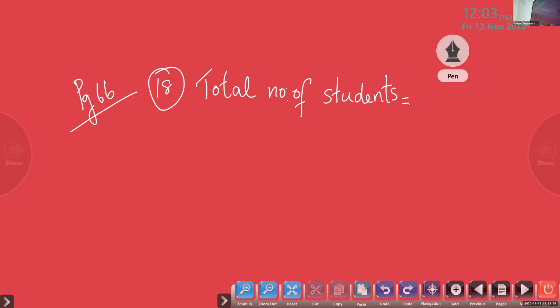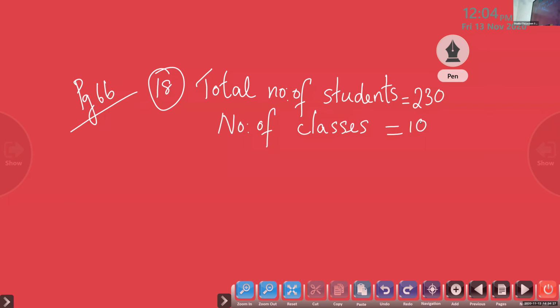So the number of students is 230. 230 students are there. And number of classes is equal to 10. Christo, are you writing? Write in the workbook. Number of classes is equal to 10.